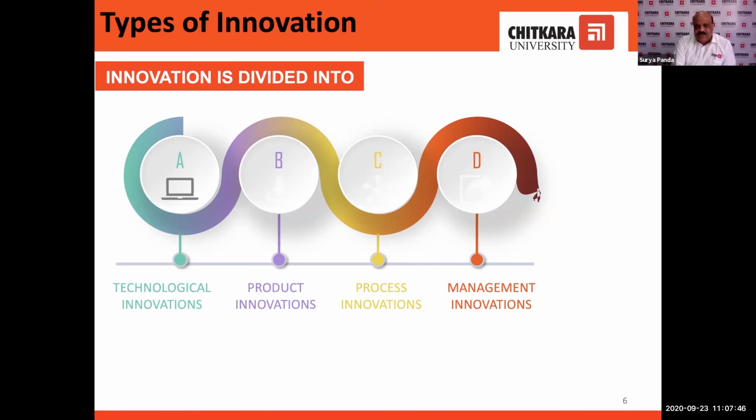Another type of innovation is process innovation. This is the introduction of new, significantly improved production process involving new ways of producing the goods and services, maximizing the speed, services, quality, simplicity, waste reductions. These are different parameters. And the fourth one is the management innovation.